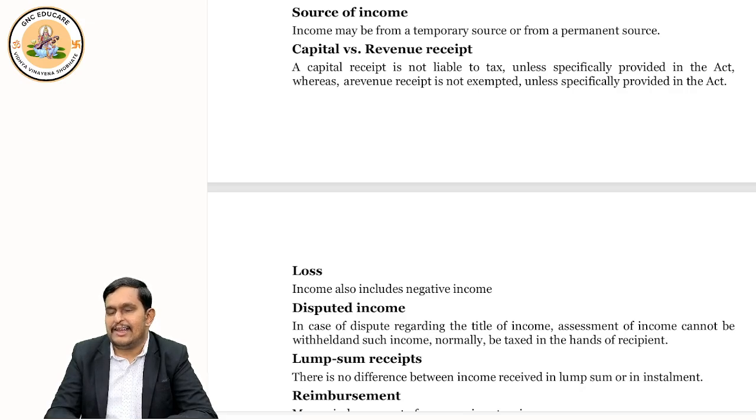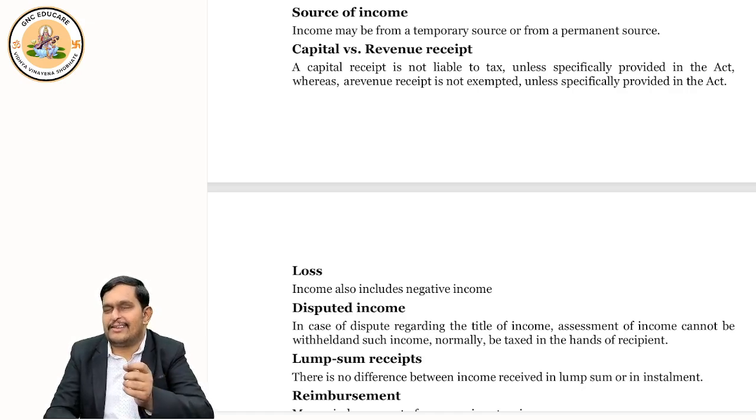But it is exempt. It is not taxable because it is specifically mentioned in the income tax. So what I want to tell you, generally revenue receipts are taxable. But if the income tax department explicitly tells that this is not taxable, this is exempt, then it is exempt. Generally, every revenue receipt is taxable. But income tax said that, okay, a farmer's income is not taxable.